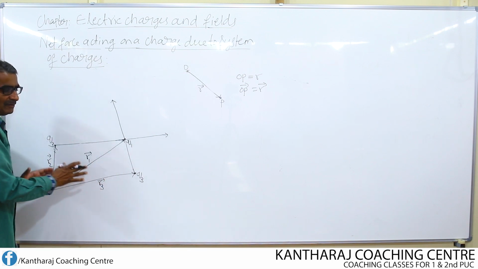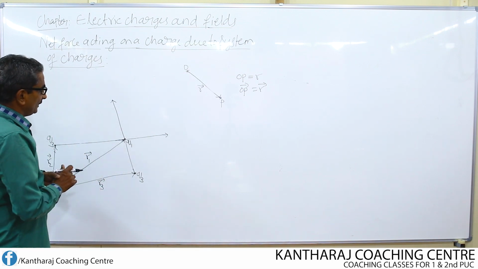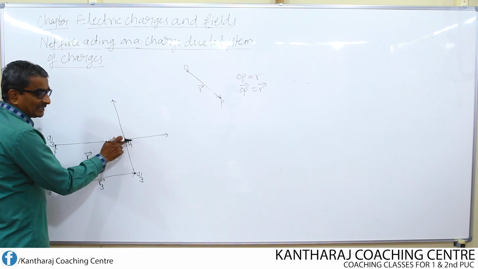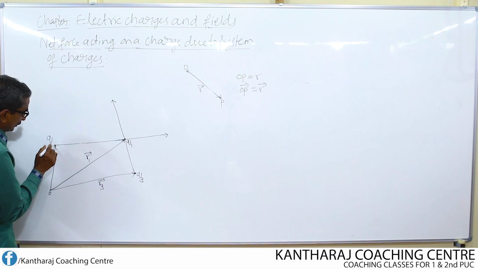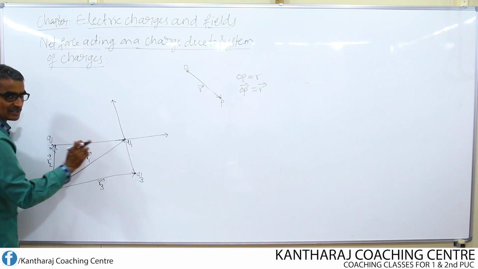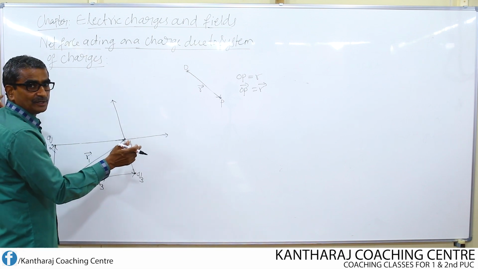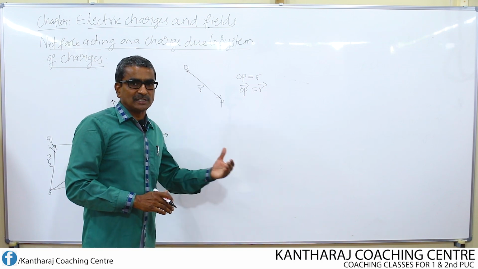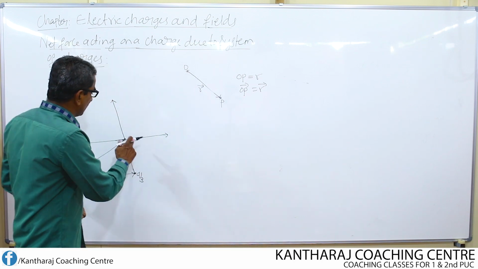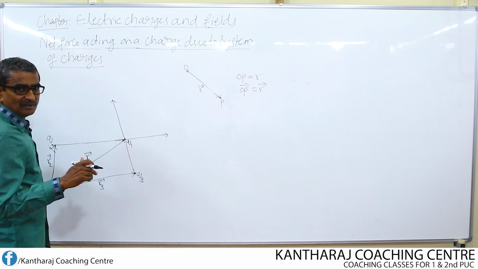I have taken R1, R2, R3 as the position vectors of Q1, Q2 and Q3. Now, at this point, that means on the charge Q1, due to the charge Q2 and due to the charge Q3, due to these two charges, what is the net force? Find it out using the principle of superposition of charges. Use that principle and then find out the net force on Q1. How do you find? Apply Coulomb's law.